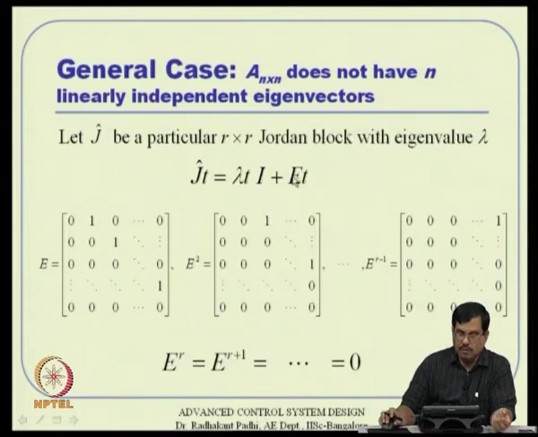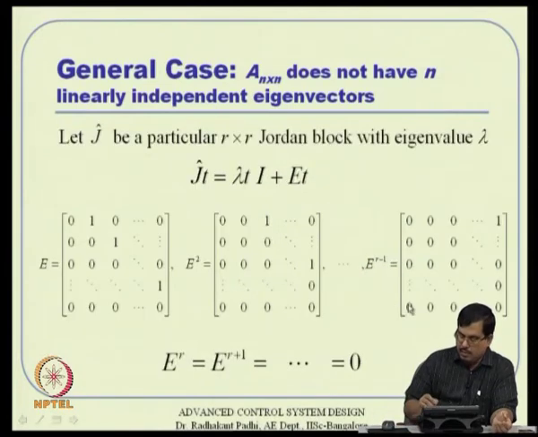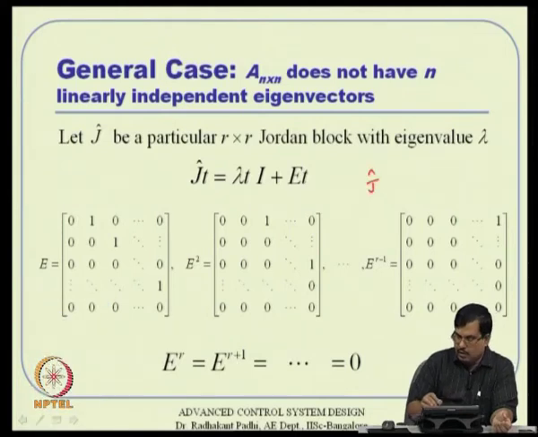So, what is j hat, by the way? Any j hat, let us say, consists of this particular thing, we have the Jordan form. So, this is 1, 1, 1, all 1 in the diagonal.